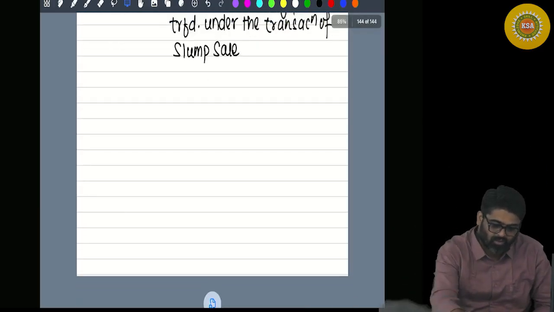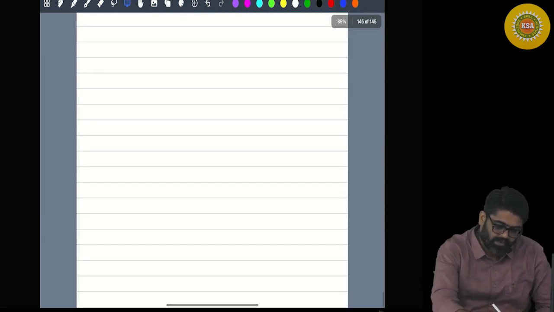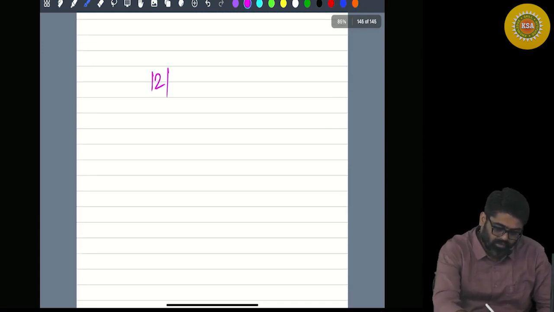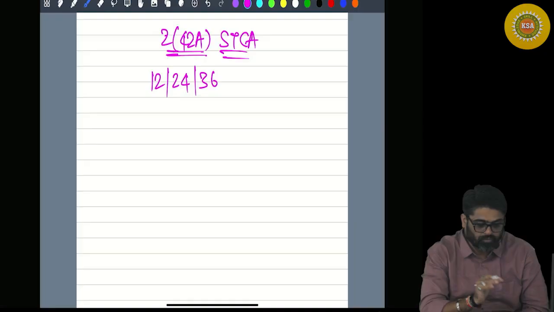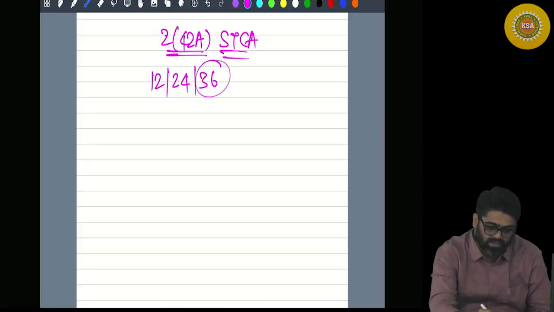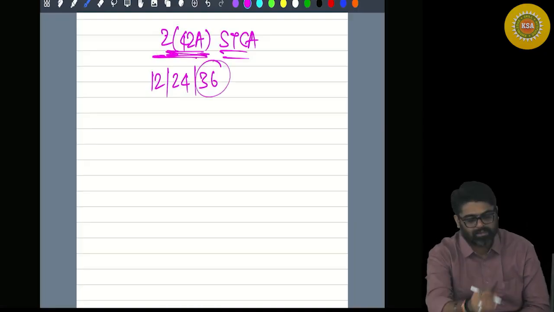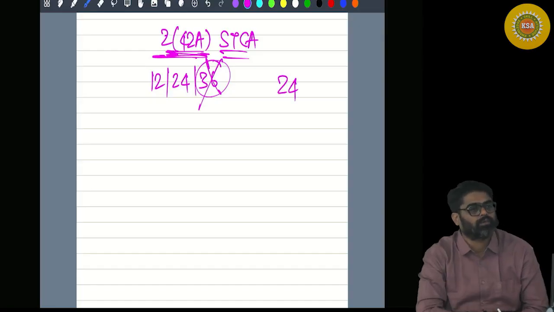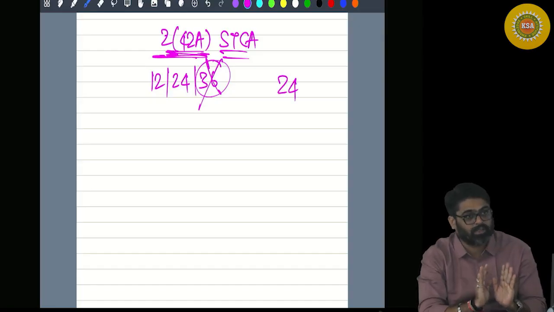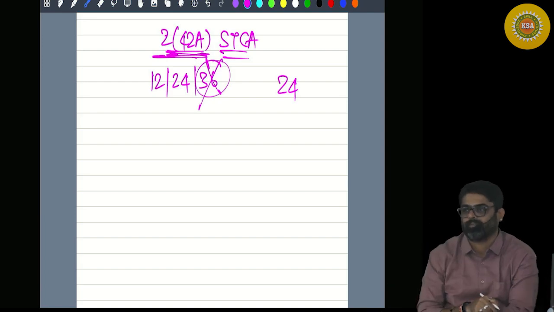That 12 months, 24 months and 36 months period of holding was given in section 2(42A), the definition of short-term capital asset. Wherever 36 months was there in 2(42A), that is changed and now made 24 months. The amendment is for that part.